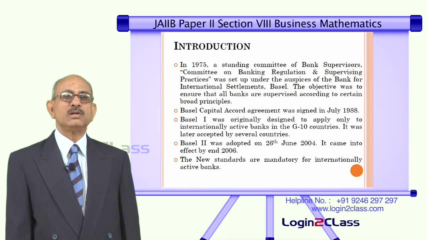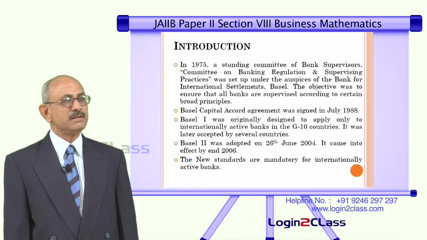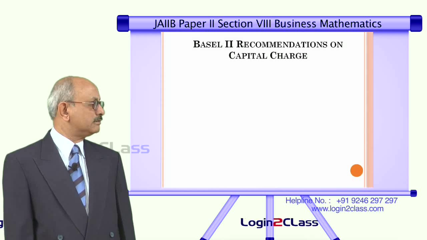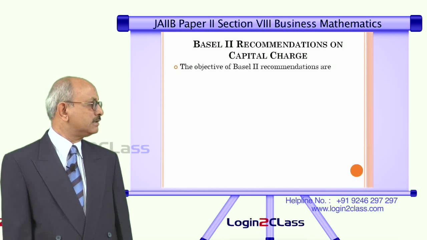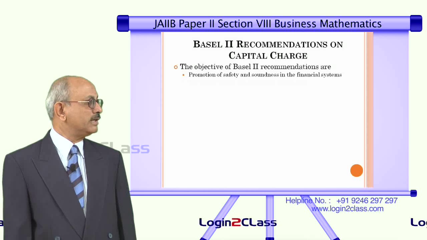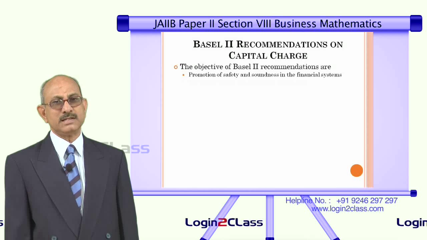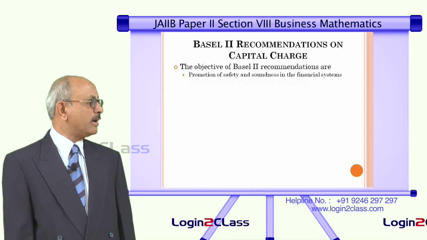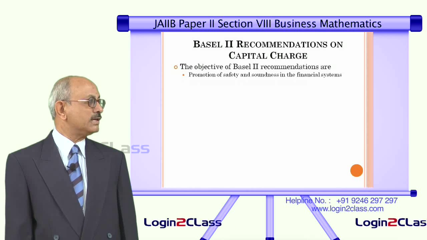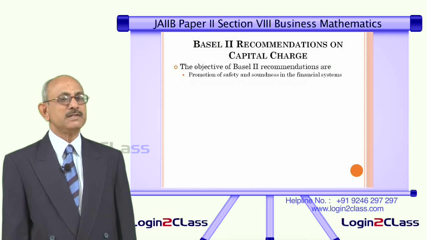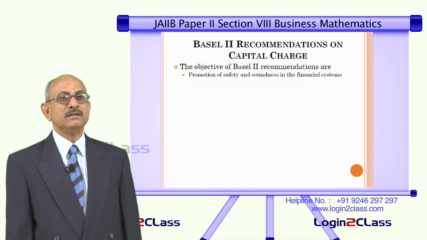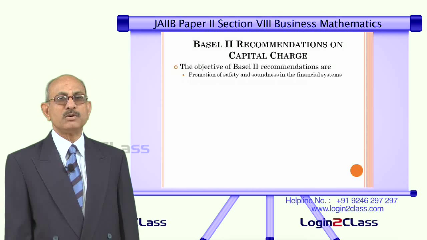So let us try to understand what are the basic recommendations of the Basel II Accord on capital charge. So the objective of Basel II recommendations are as under. One is promotion of safety and soundness in the financial system. The basic objective is there should be safety. That means when you deal with a bank internationally, you should know that that bank is safe to deal with. So this kind of safety has to be brought in by introducing certain principles which are mandatory in nature, particularly in the form of capital requirements. Therefore, this is one of the important objectives.